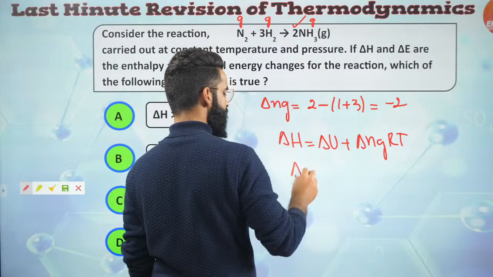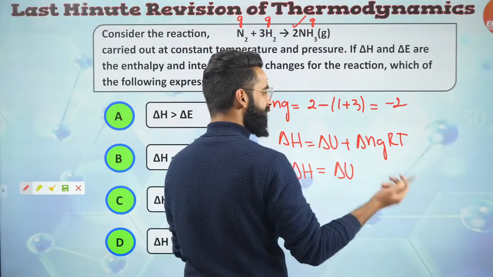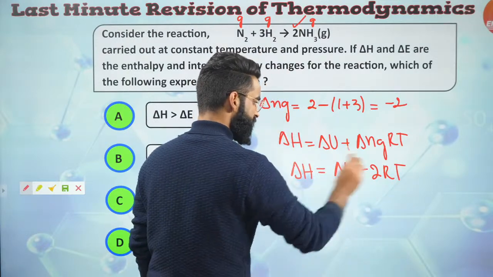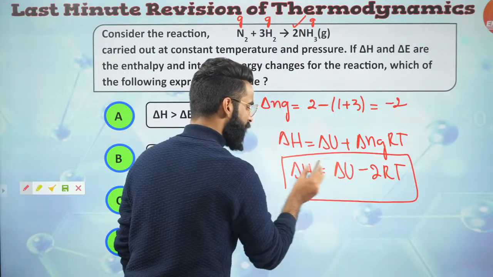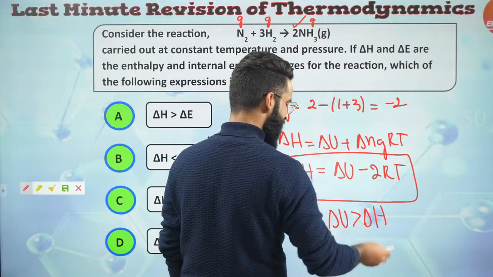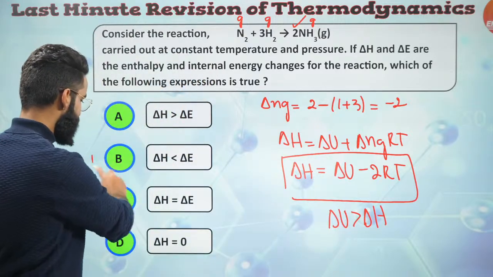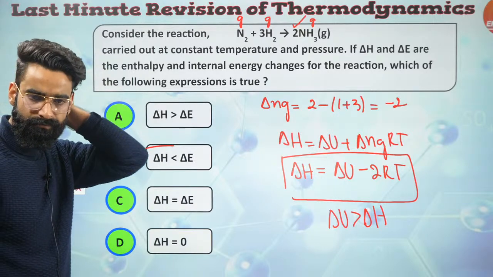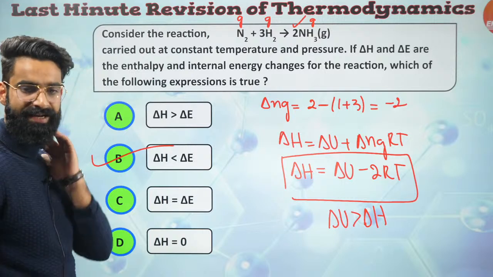Delta H is going to be equal to delta U, delta U means delta E, right, plus delta Ng RT, which is minus 2 RT. So from this equation I can conclude you need to subtract this 2 RT from delta U, then only it becomes equal to delta H. So I can say delta U is greater than delta H, or delta H is less than delta U. Option B is supposed to be the correct one among all. Exactly, guys, exactly.